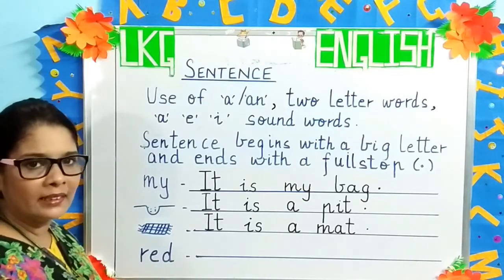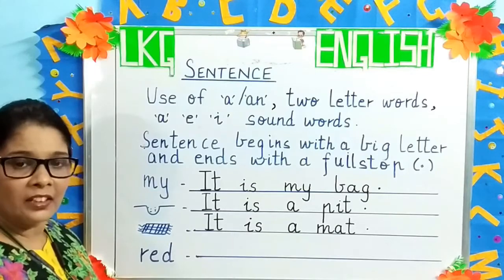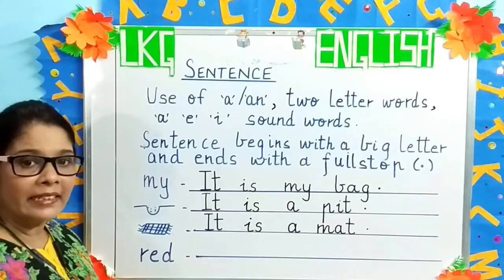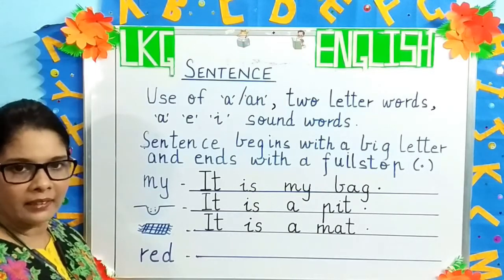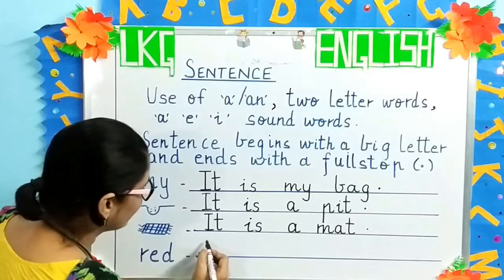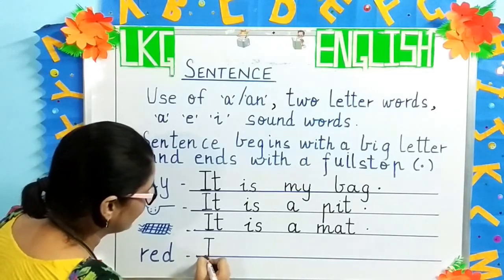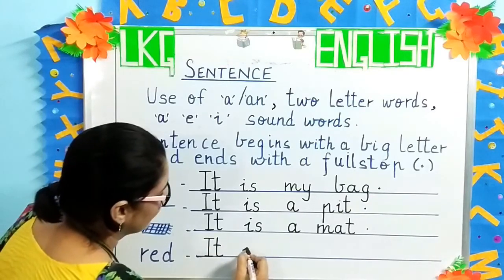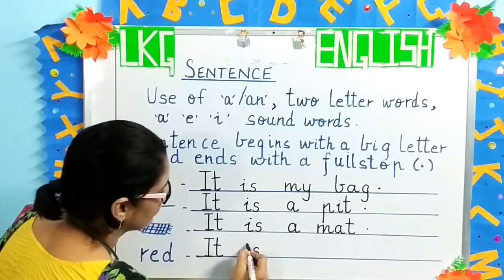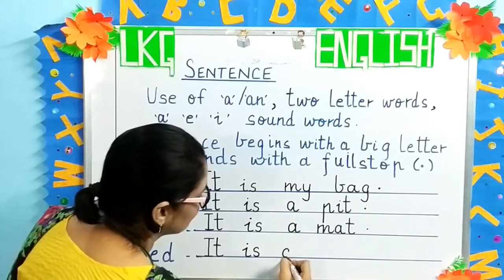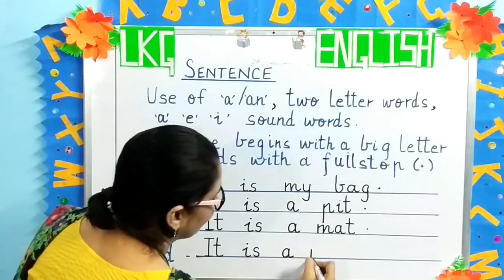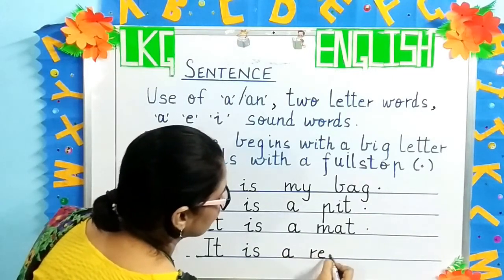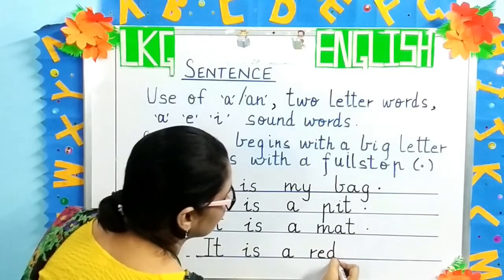Now the next word is red. We can make a sentence with red. It is a red pen. It is a red bag. Understood, children? So we will write capital I, t. It is a red pen.